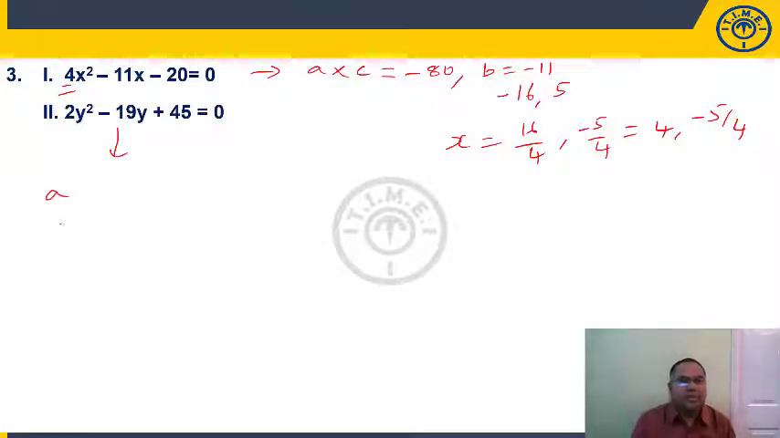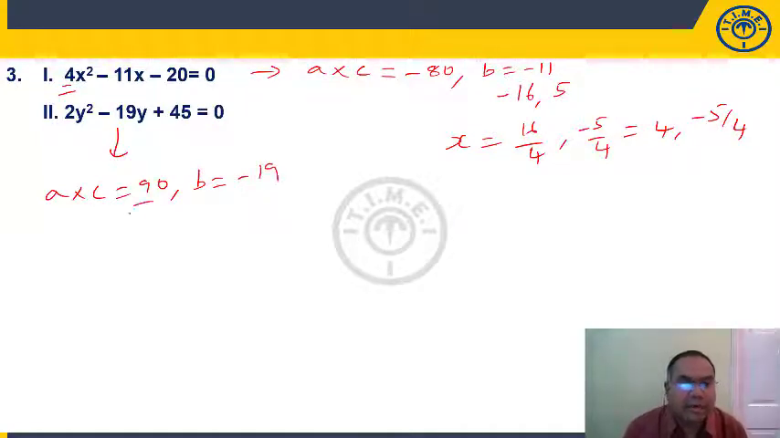Now, if you see 2y square minus 19y plus 45, how much is a into c? 2 into 45, 90. How much is my b value? Minus 19. Now, a into c is positive. So, write b as sum of two numbers. So, this can be written as 10 and 9. 10 plus 9 is 19 and 10 into 9 is 90. But we should get sum as minus 19. So, minus 10 minus 9. Minus 10 minus 9 is minus 19. Minus 10 into minus 9 is plus 90.